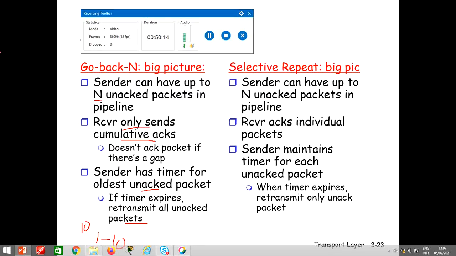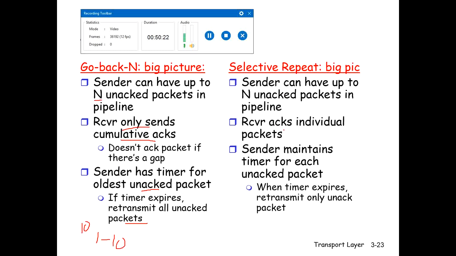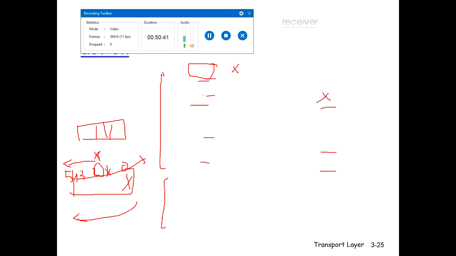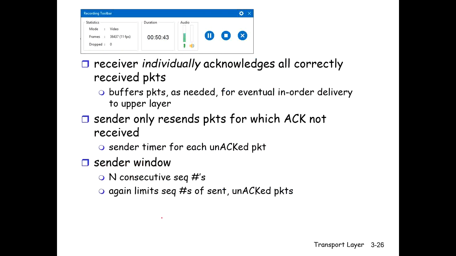Selective repeat. Selective repeat is quite better than go back N. Again, the sender can have N unacknowledged packets. Receiver acknowledges individual packets. Sender will maintain as usual the timer for each of the packets, and when the timer expires, it transmits only the unacknowledged packet. In go back N, it transmits all the unacknowledged packets. So this is the difference. So selective repeat is quite better than go back N.